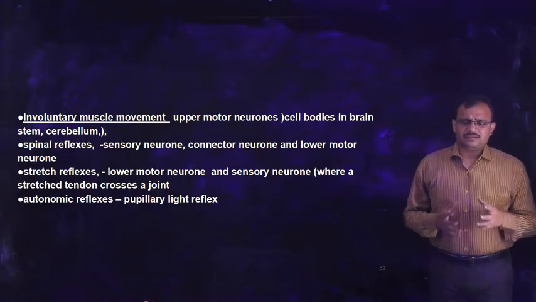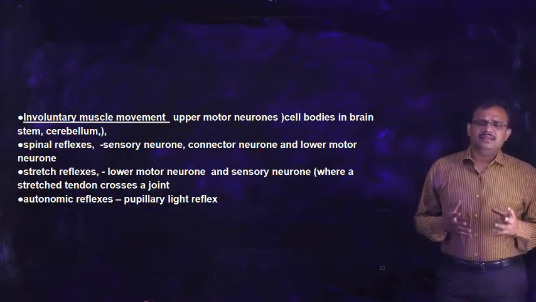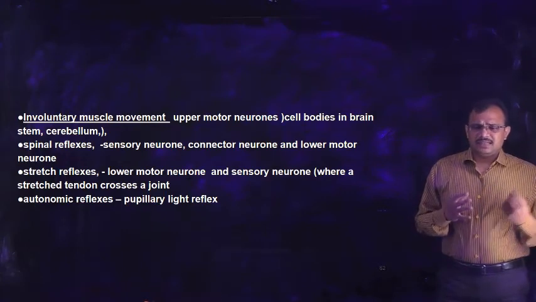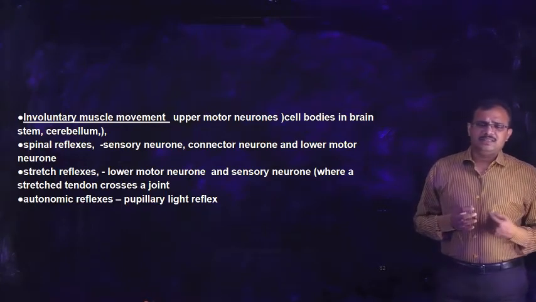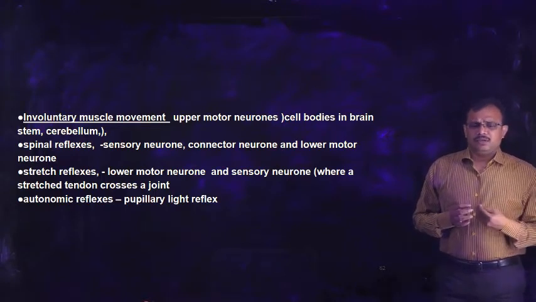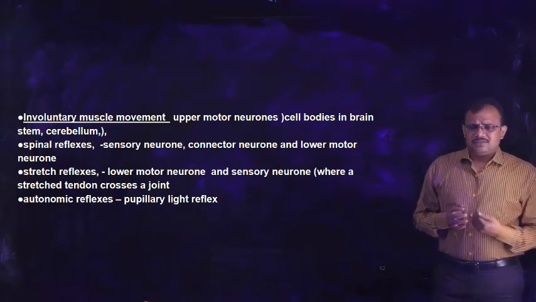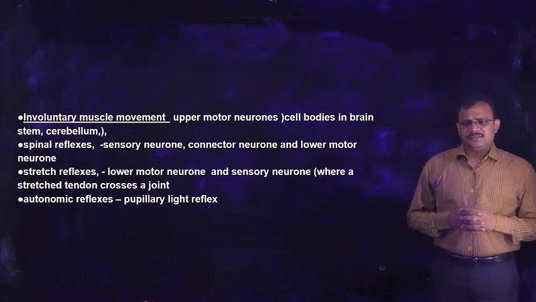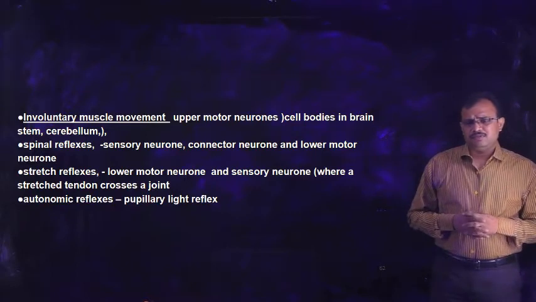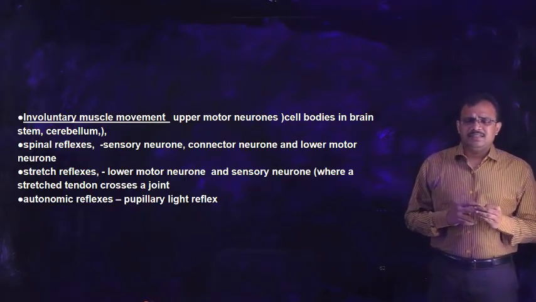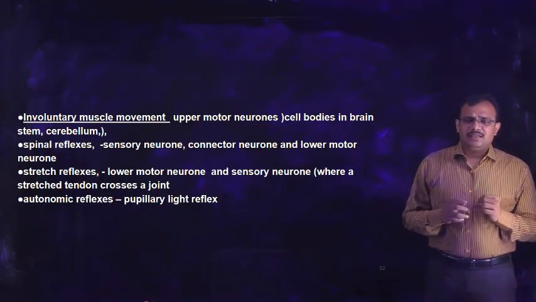In the case of reflex actions, the brain is not involved in all the cases, and the sensory impulse, which is connected with a connector neuron to the motor nerve, will itself generate an impulse. Those are called reflex actions. There are three different types of reflexes: spinal reflexes, stretch reflexes, and autonomic reflexes.